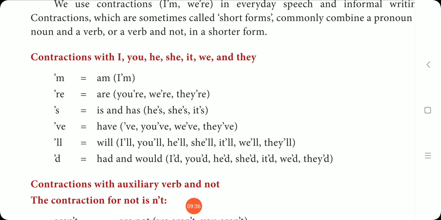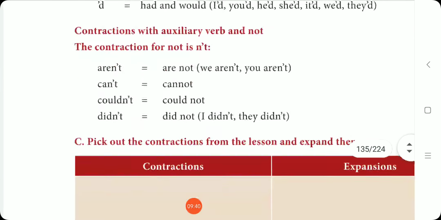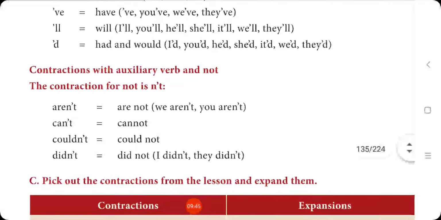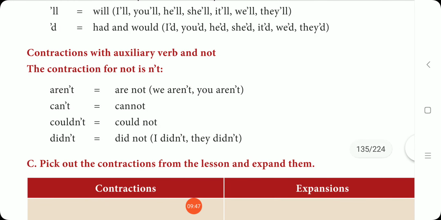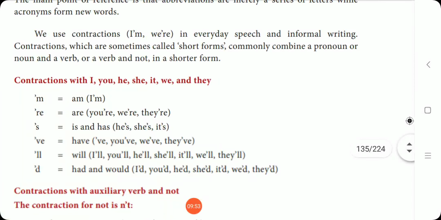So all the three, abbreviation, acronym and contraction, are shortened forms. Okay, let us go for the next. See, contractions with auxiliary verb and not. So contractions will be in two ways. One is pronoun or noun and the verb.